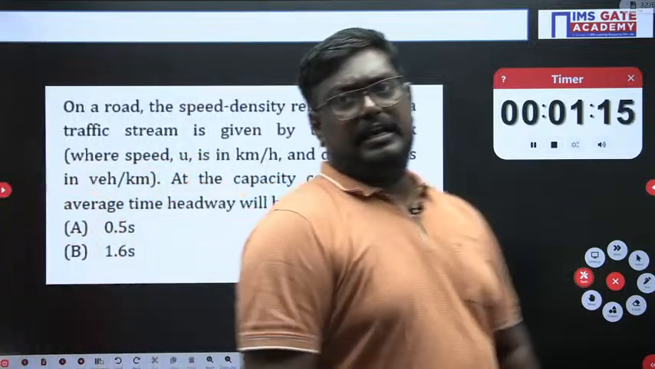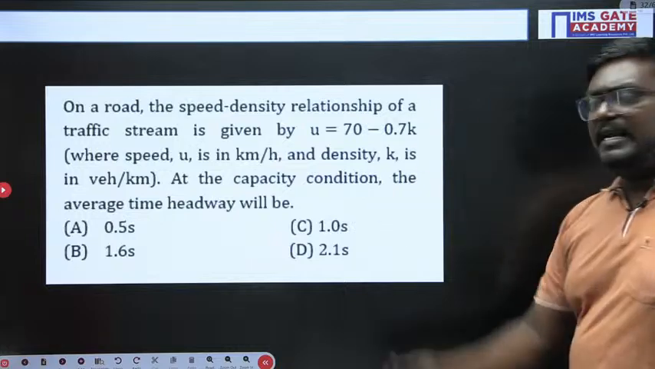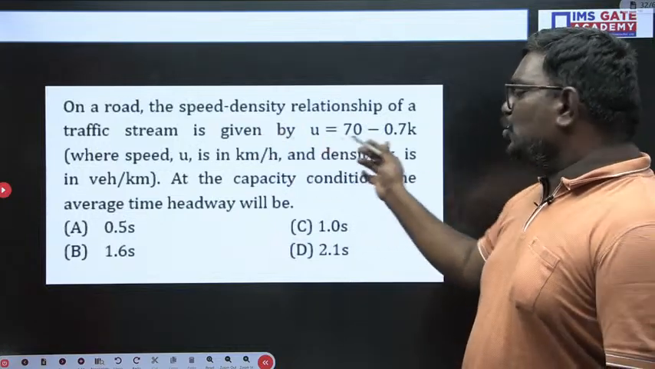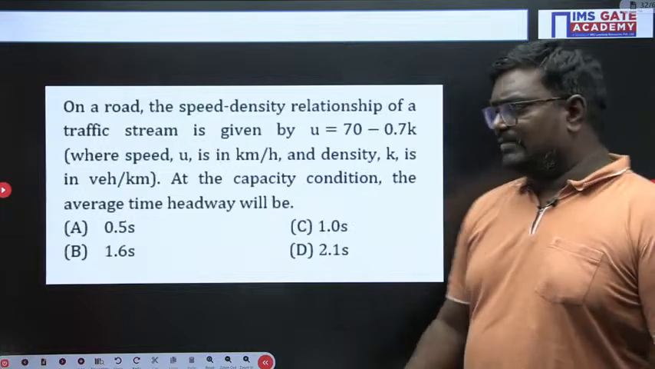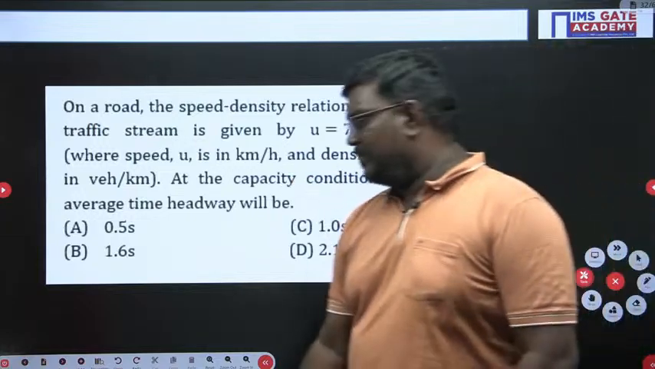I hope you are clear, my dear students. I have given you enough time. On a road, the speed-density relation is given by U is equal to 70 minus 0.7k, in vehicles per hour, and at the capacity condition, the average time headway will be?